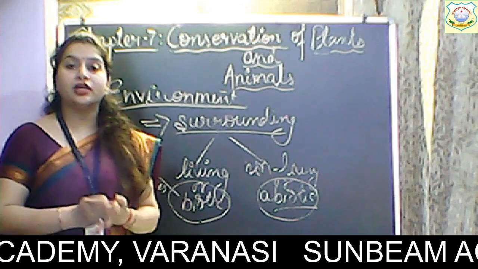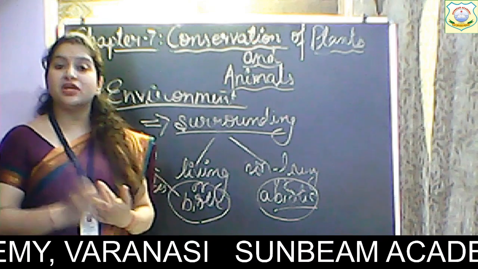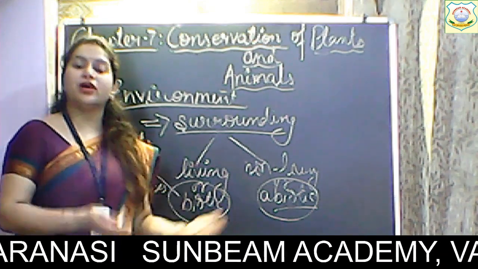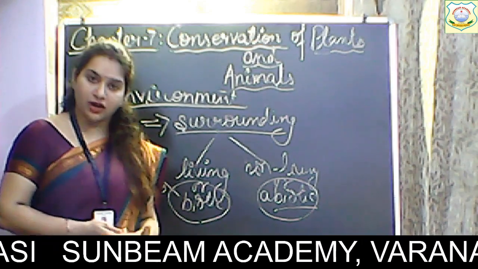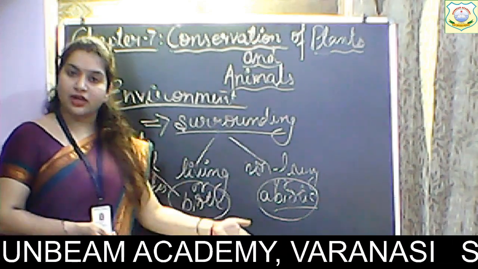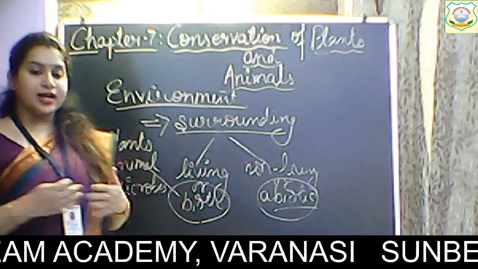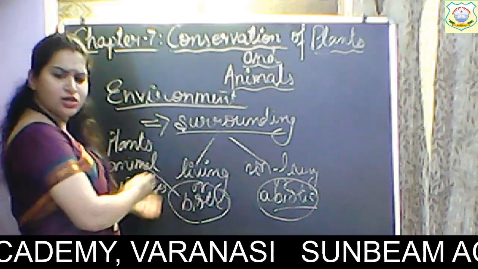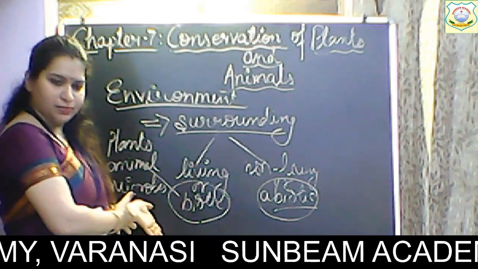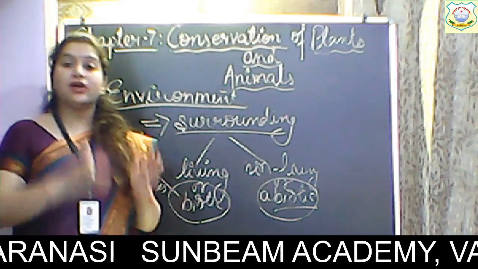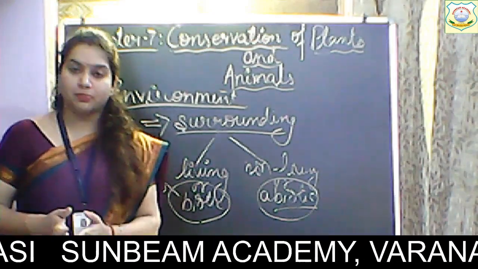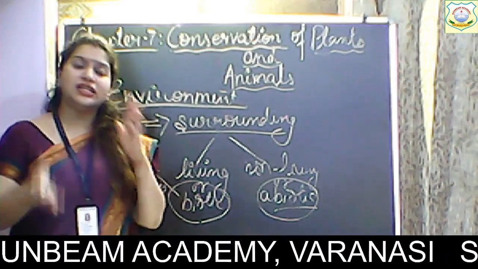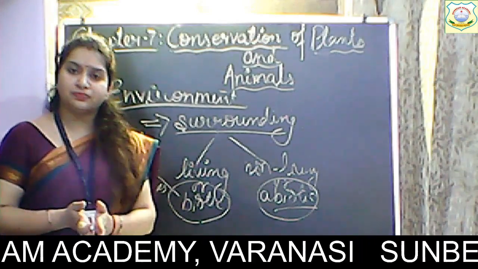Air, water, soil, minerals are abiotic components. Alright, because they are non-living. So we are also included in biotic components. Alright, so these biotic and abiotic components are interdependent on each other.